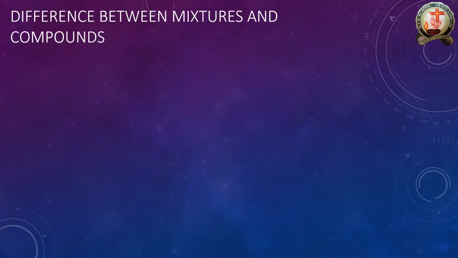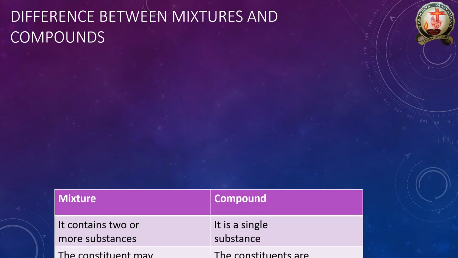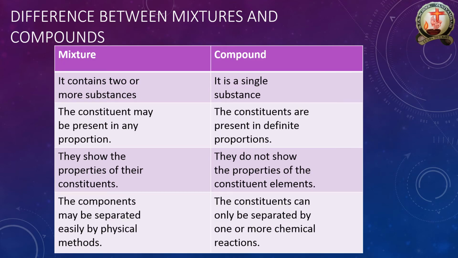Then what is the difference between mixtures and compounds? I already said a mixture is two or more substances. A compound is two or more atoms or a single substance. The constituents of a mixture may be present in any proportions. We want to prepare that mixture. But in a compound, a definite proportion is there. Take glucose. We are using glucose powder in our home. Without hand mixing, we can't get glucose powder. But only at a certain proportion do we get glucose powder.